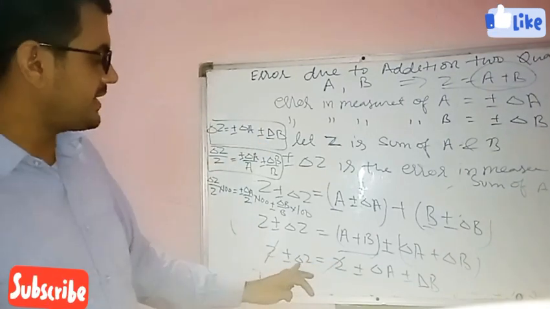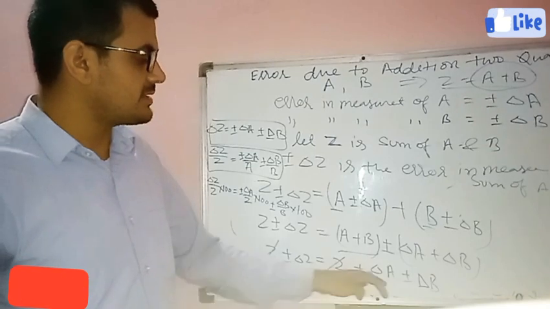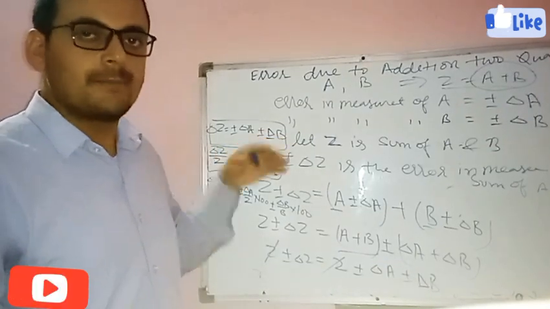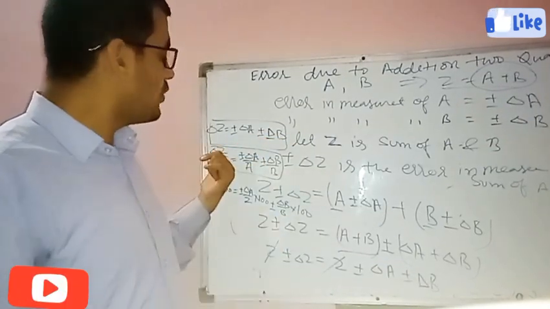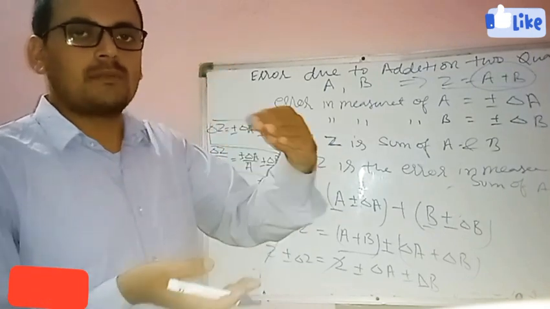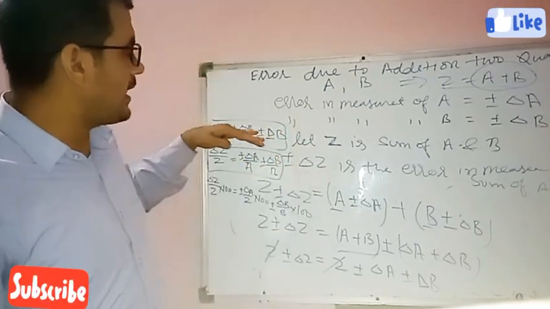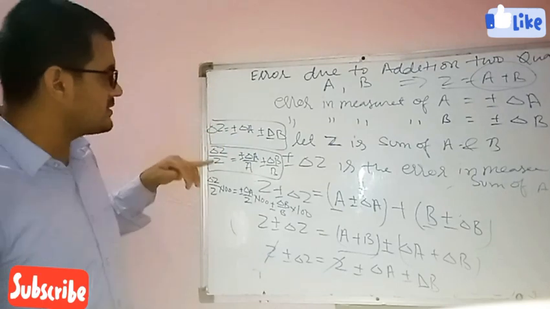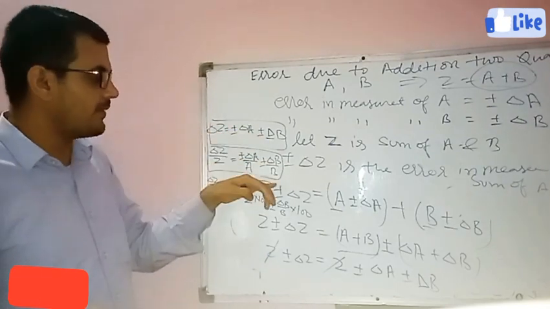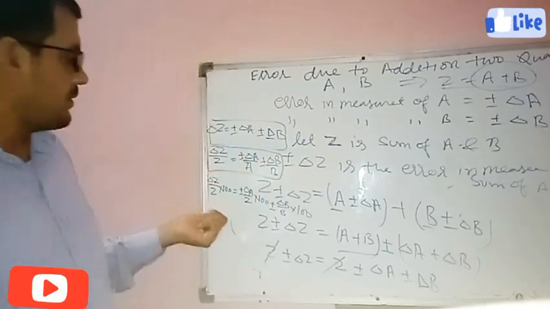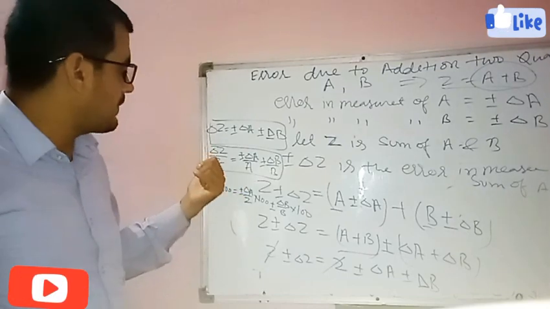So the absolute error will be delta Z equals plus minus delta A plus minus delta B. But if someone asks what will be the relative error, we will divide by the actual values: delta Z upon Z, delta A upon A, delta B upon B. And if someone asks what will be the percentage error, we will multiply each term by 100.